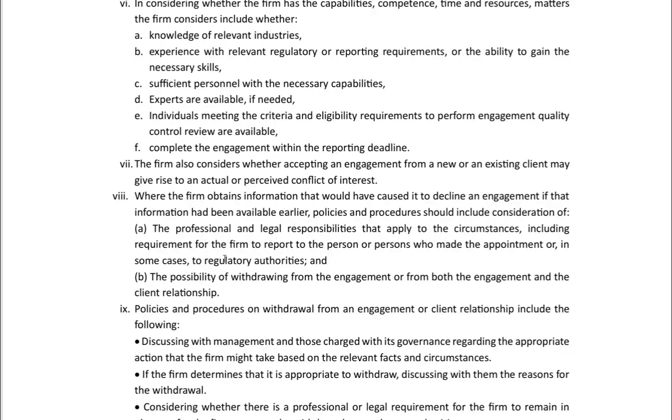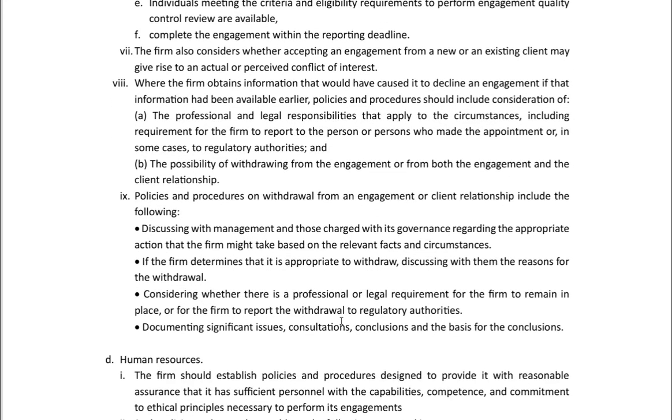So, the professional and legal responsibilities should become one of the parts. And second, the possibility of withdrawing from the engagement or from both the engagement and the client relationship. Now, policies and procedures on withdrawal from an engagement or client relationship include the following. So, second point, which was of the previous point, there are further procedures you need to follow. First, discuss with the management and those charged with governance the appropriate action that the firm might take based on the relevant facts and circumstances.